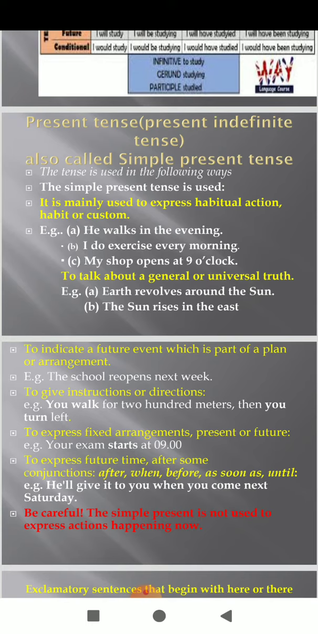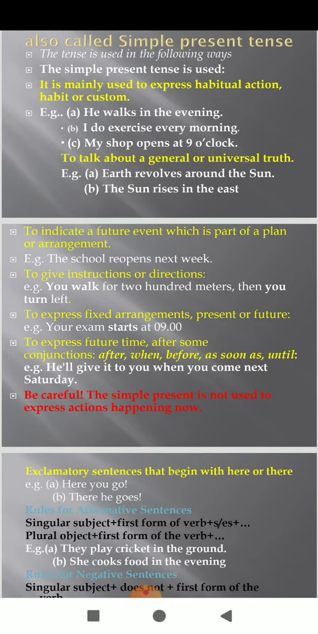Now, the next thing is that, students, it is used to indicate a future event which is part of a plan or arrangement. For example, the school reopens next week. The examination commences next month. From this example, we can see that it is indicating a future event which will be a part of a plan or arrangement.